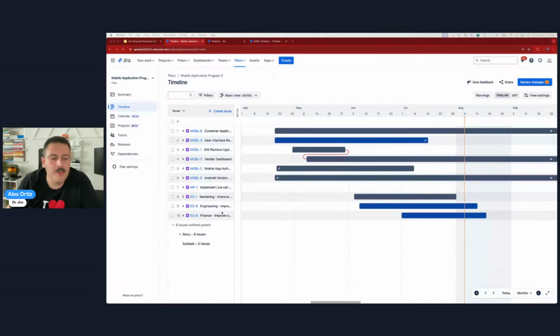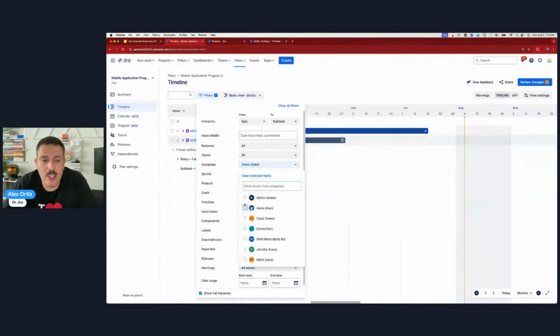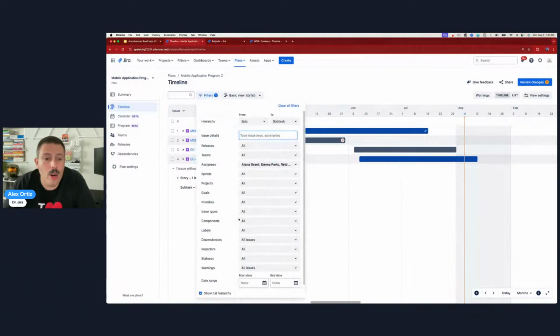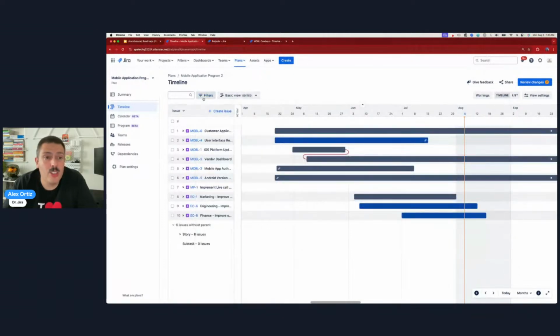So simple. There's a filter button up here, and maybe we want to see issues that are assigned to specific individuals only. So we can do this, right? And so now, instead of seeing everything, we just see the ones that are assigned to those specific individuals. Or a more common scenario is maybe we just care about issues in a specific release.